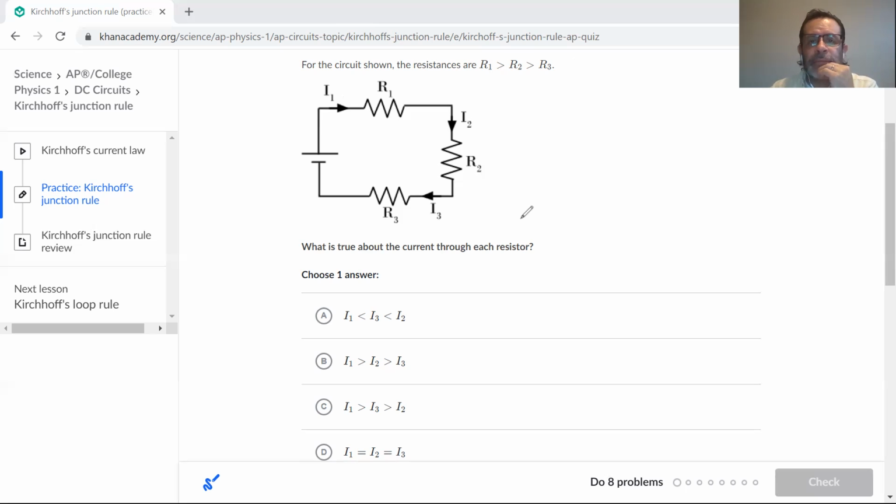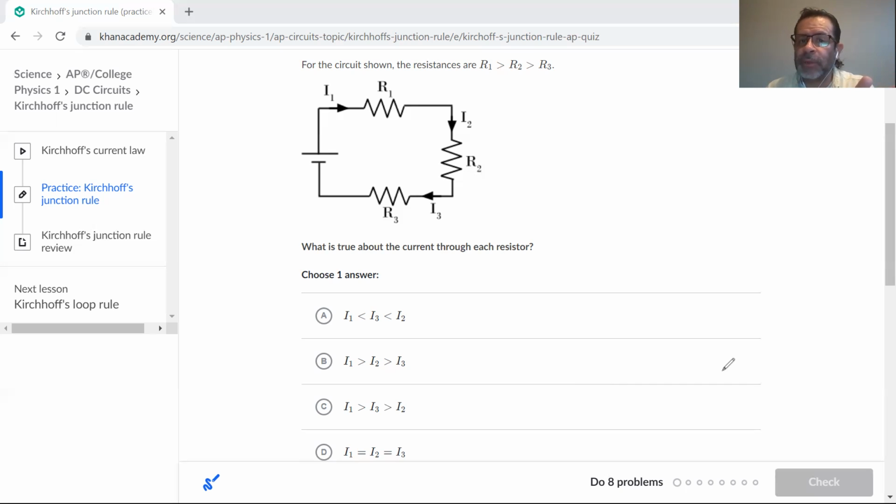Another piece of information given to us is that R1 is larger than R2 and is larger than R3. It's asking us, what is true about the current through each of the resistors? We've got 4 options here. What can we say about the current through these resistors? Anybody?